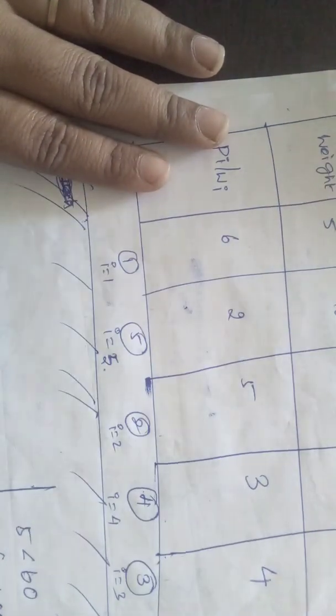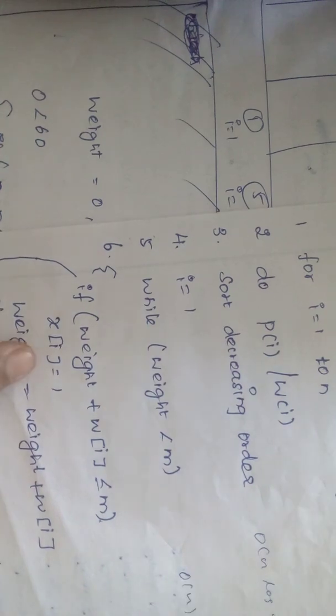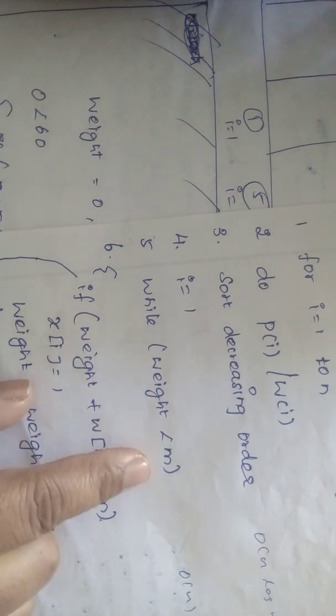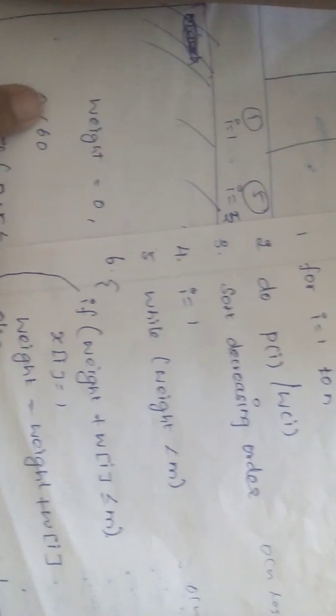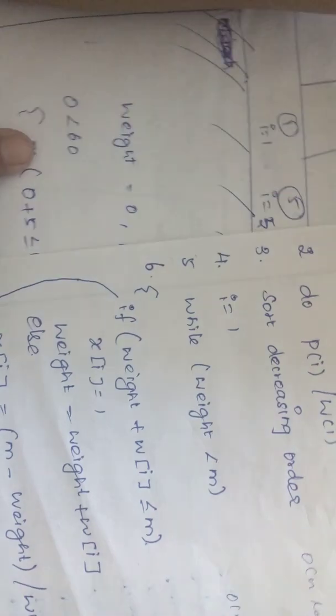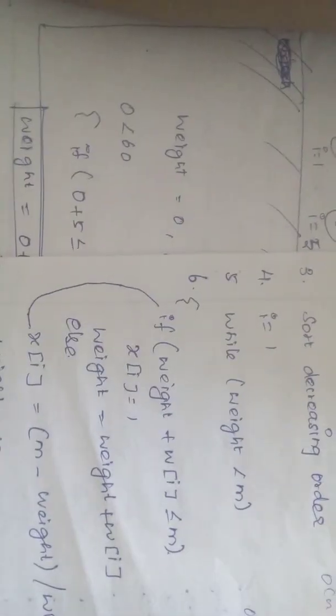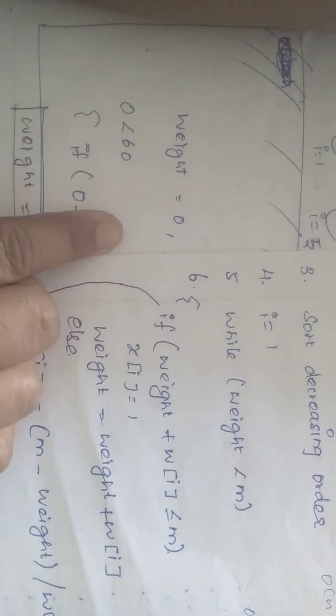Initially the weight equals 0 and profit equals 0. What is the condition they are giving? Weight less than m. I am putting the weight as 0, which is less than m. m is 60, already given here. So 0 is less than 60.